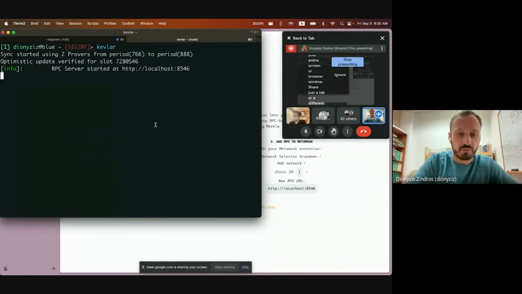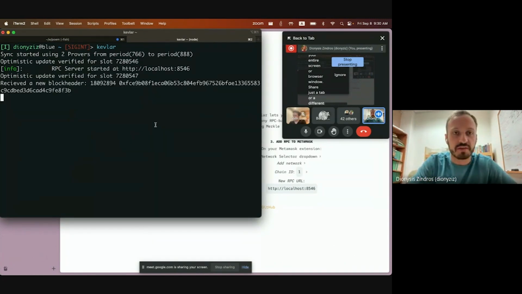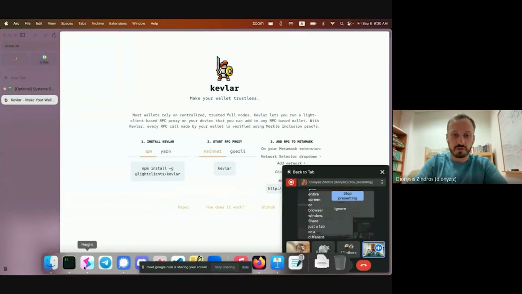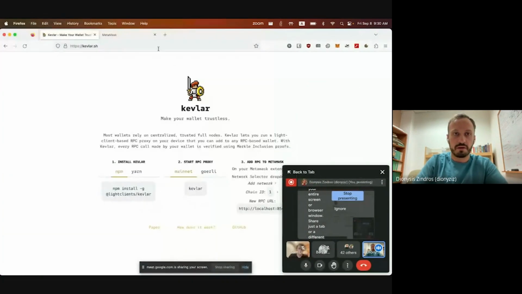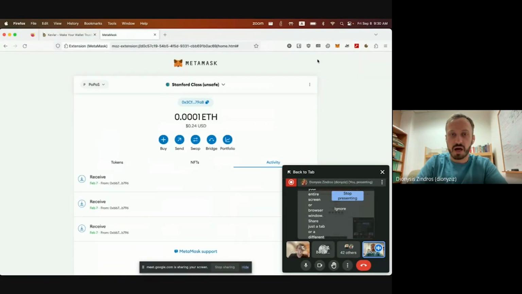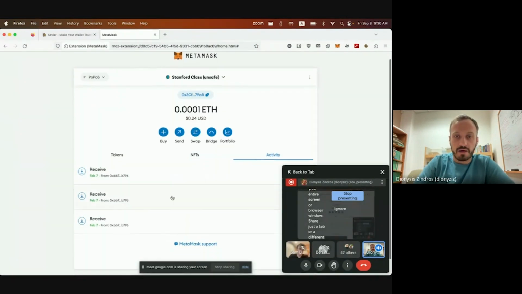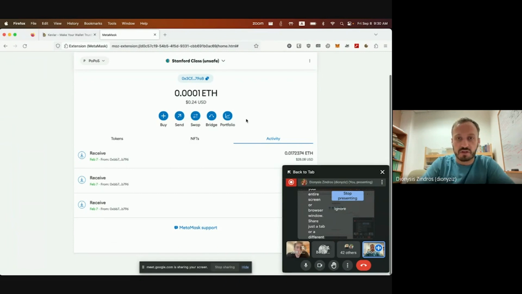We've deployed a small prototype network of provers. You connect to them, and then you play the bisection game against them. If some of them is adversarial, you can find out what is happening, and it's also keeping it live. So if there's new data arriving, it will keep updating. Then it gives you this local URL, which is an RPC URL, and then you can go to, let's say, Firefox, where I have my MetaMask, and I've created a new network called Populse, which is essentially just a localhost network. And that's it. I can see transactions, I can send transactions.